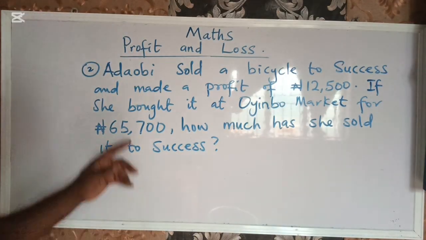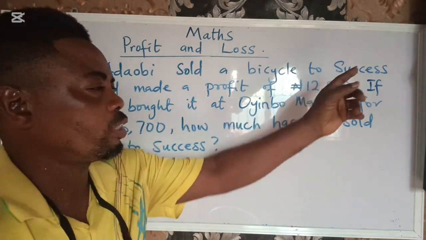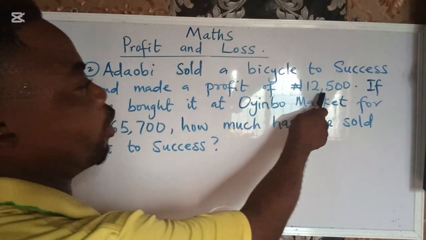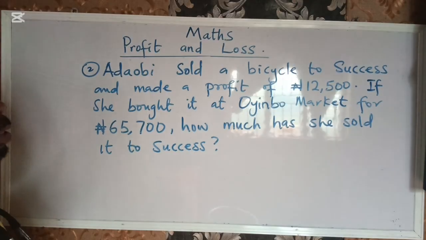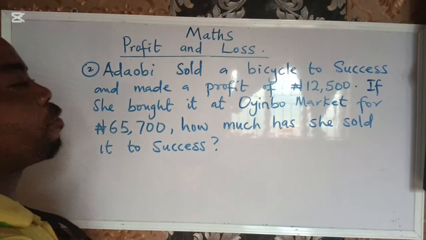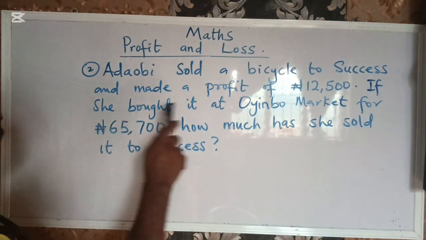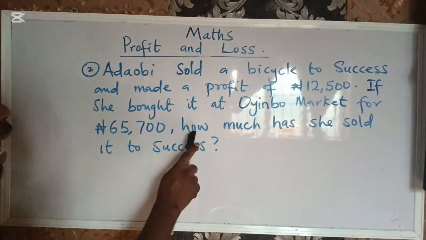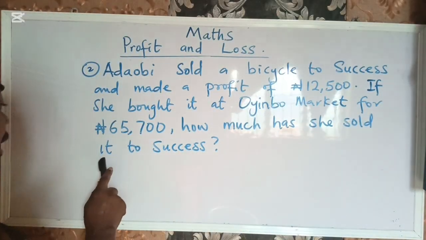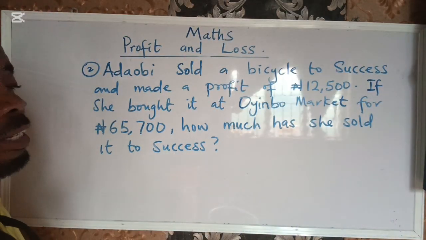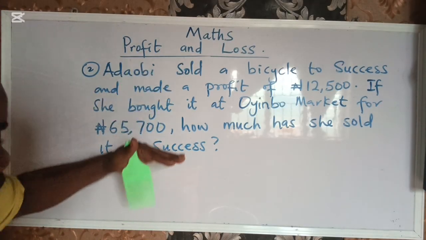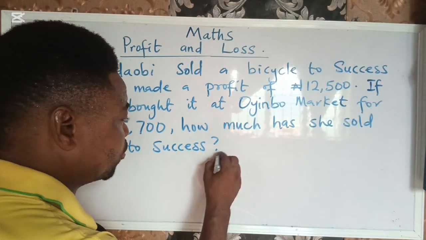Now let's look at the question. We say Adaobi sold a bicycle to Success, and after that she made a profit of 12,500 naira. They are telling us additional information that if she bought it at Oyingbo Market for 65,700, then how much has she sold the bicycle to Success? Calm down, think of the question, assimilate it, then start collecting your data.